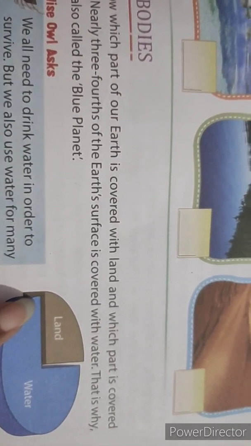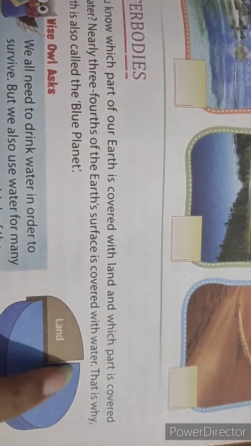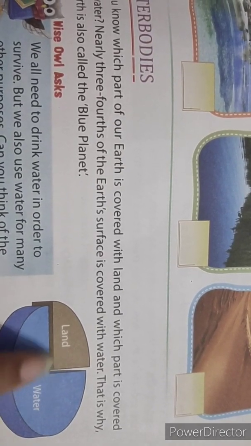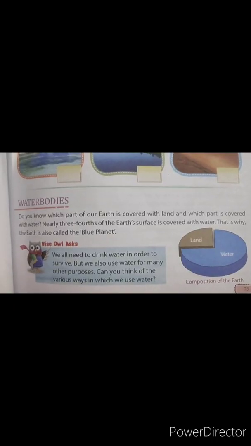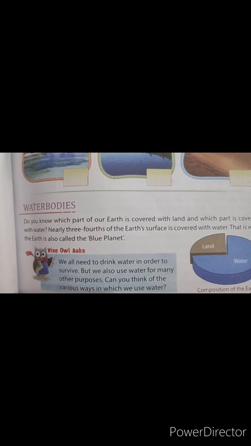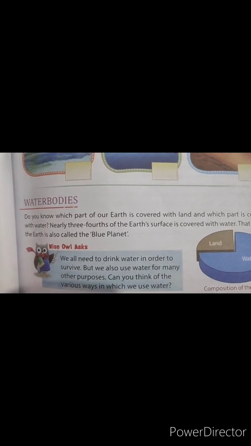As you can see here in this pie chart, 3 by 4th of the earth's surface is covered with water and only this much is land. If you see our earth from space, it will look blue.